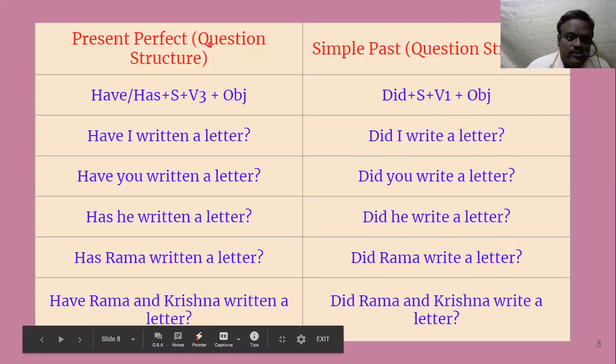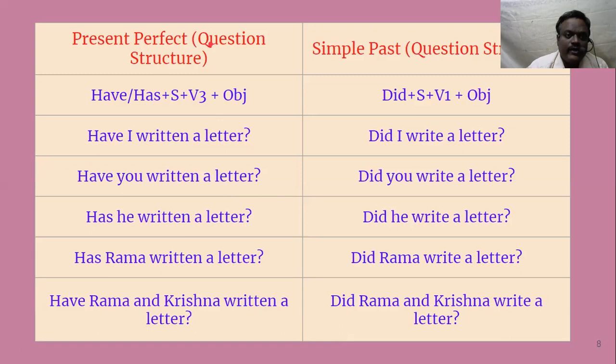Present perfect question. When you are making a question, what we do is bring the helping verb to the beginning, before the subject. We just pull the helping verb before the subject. In the positive sentence, the rule is subject plus have or has plus V3. So have or has is brought forward, and it comes before the subject, then subject plus V3 plus object. So only thing is that this have or has has to be brought forward.